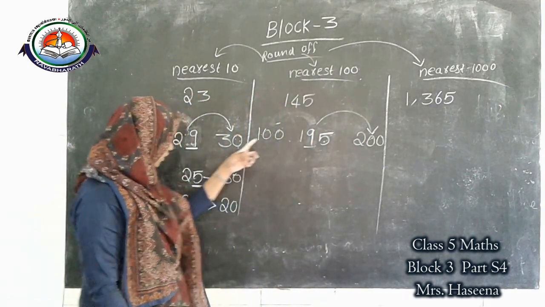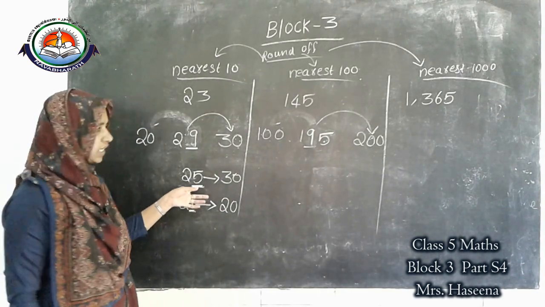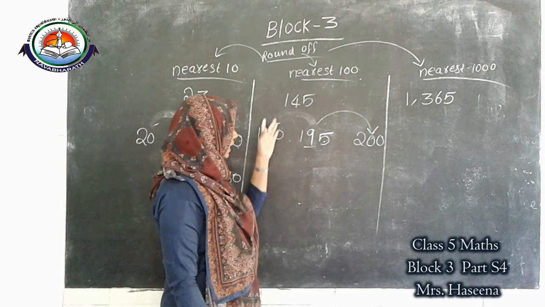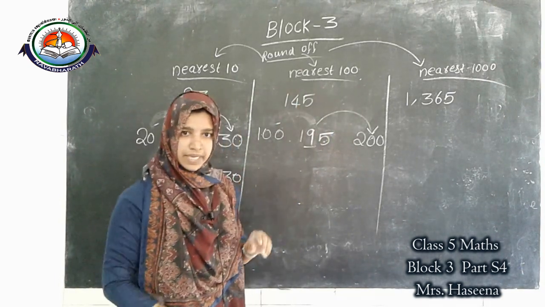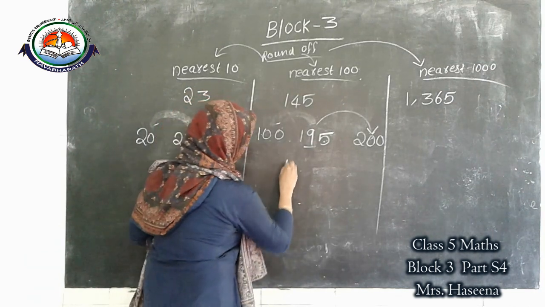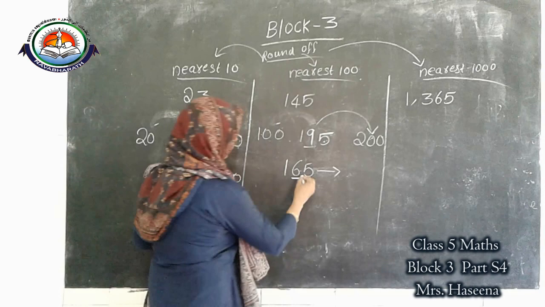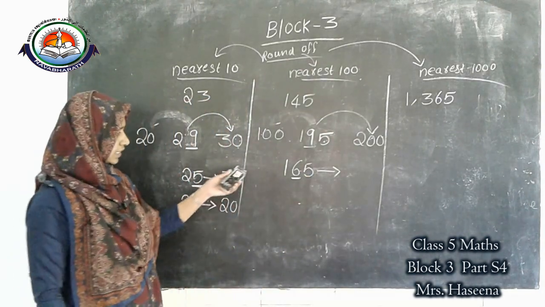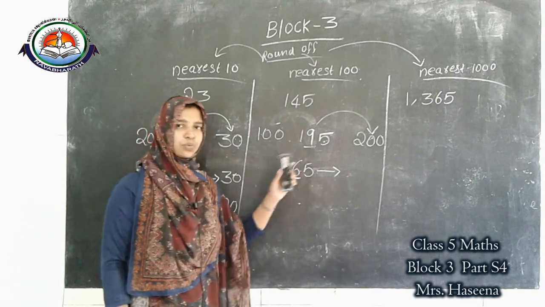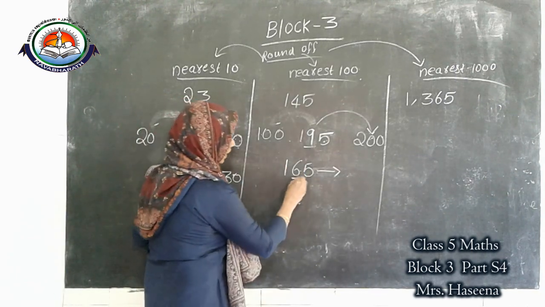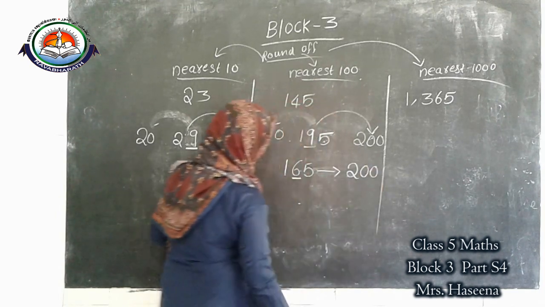Understood? Round off to the nearest 10, look at the ones place. Round off to the nearest 100, look at the tens place. Okay. Then 165. What is the answer? We know 165 lies between 100 and 200. Tens place 6. So what is the answer? 200.